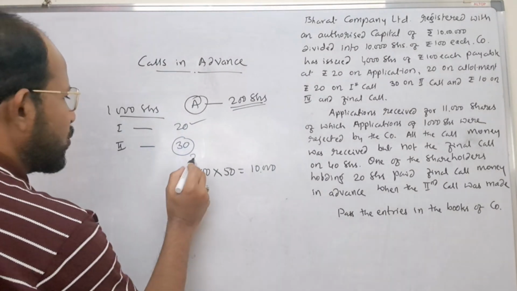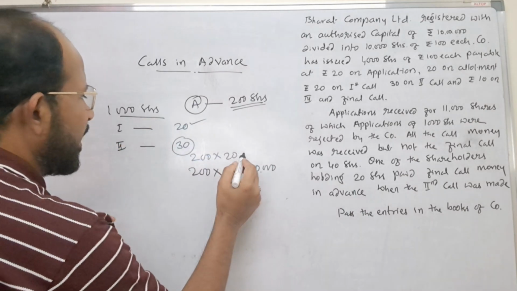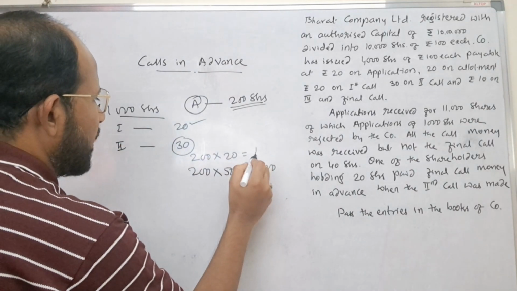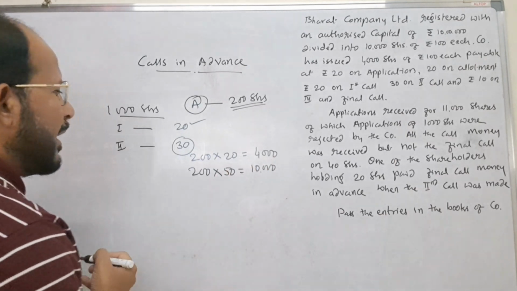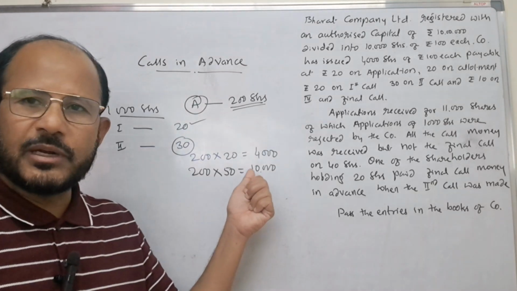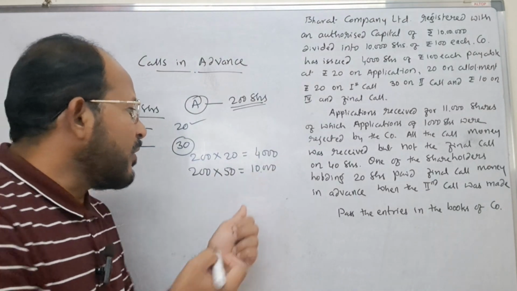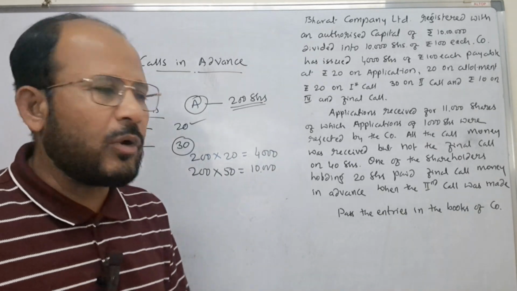But the actual amount comes to how much? 200 into rupees 20 per share. It comes to rupees 4,000. Instead of sending rupees 4,000, he has sent rupees 10,000. Here, whatever excess amount is paid by him is called calls in advance.